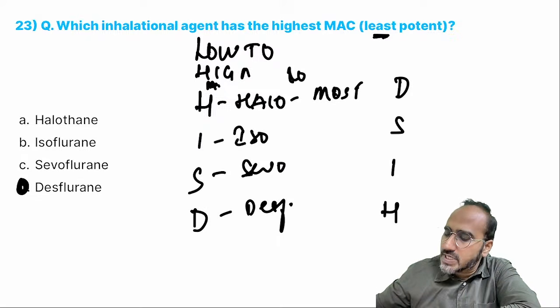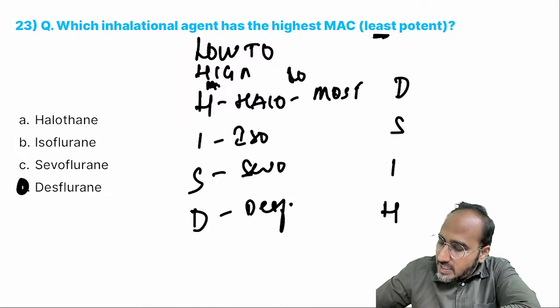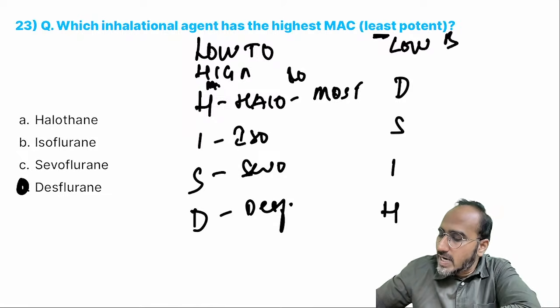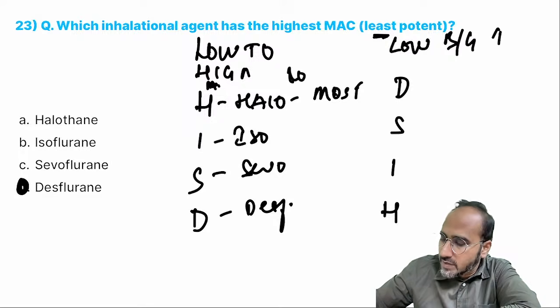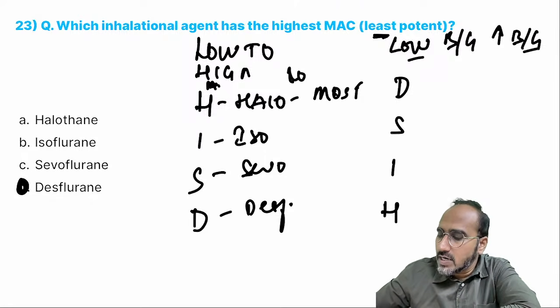If I write in the opposite direction, I'll get what? Drugs having low blood gas to high blood gas coefficient. Low blood gas to high blood gas. What does it mean? Low blood gas means what? Fast to slow onset.